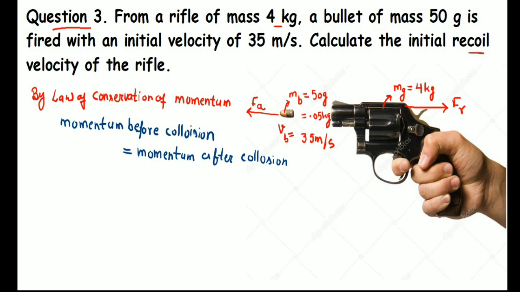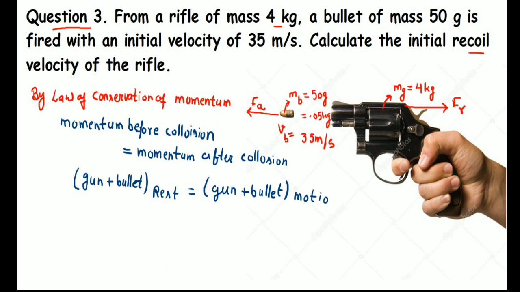Now, what was the momentum before collision, student? When the gun was not fired, the bullet and the gun were at rest. If they are at rest, their velocity should be 0. So I am writing here gun plus bullet. They both form a system and they both were at rest before firing. Correct? And what happens when we fire? They develop another momentum. So after firing, the gun and the bullet both are in motion.